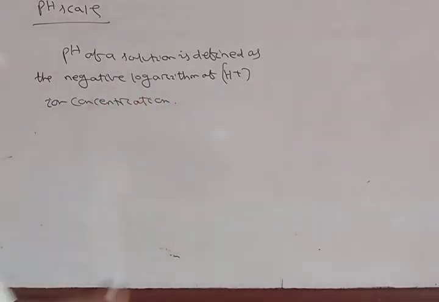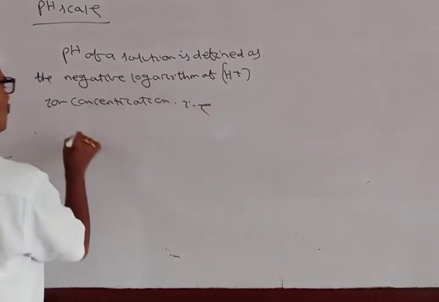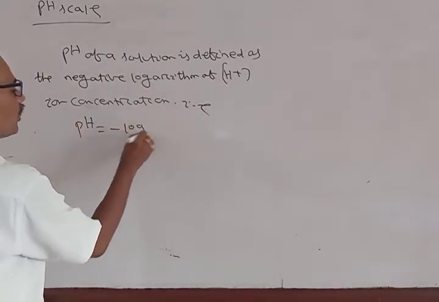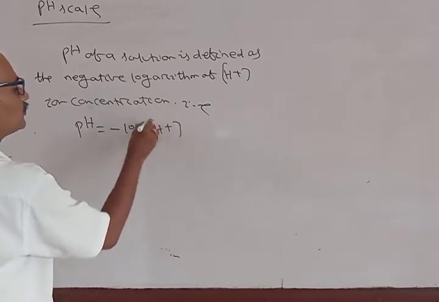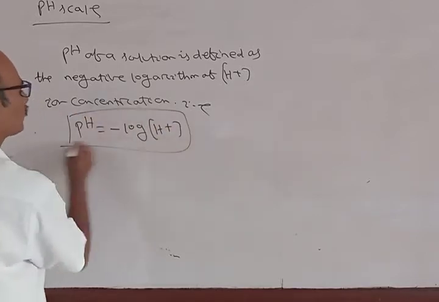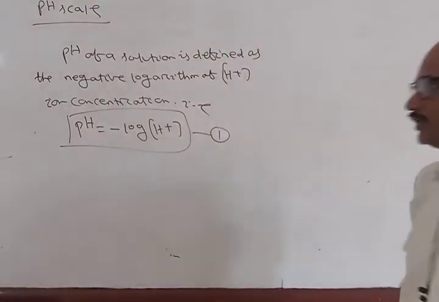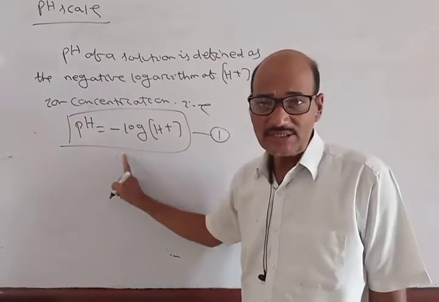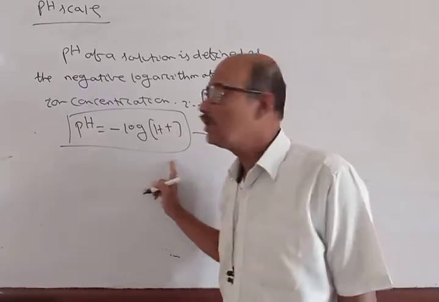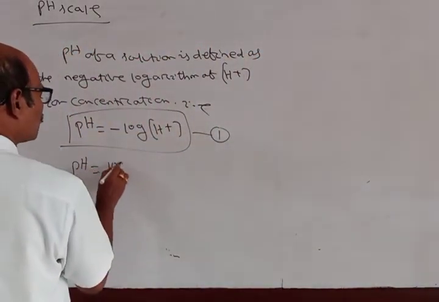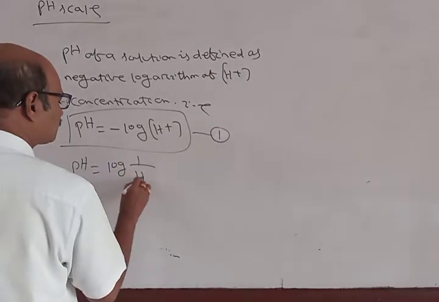That is it. pH is equal to minus log H plus ion concentration, or I can write pH is equal to log 1 by H plus.